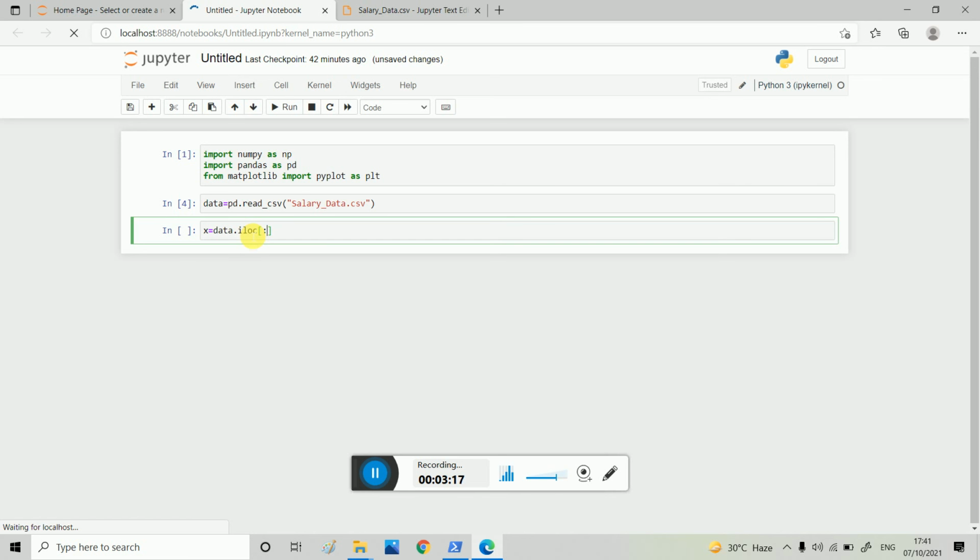I want all rows and columns from 0 to 1, only the first column.